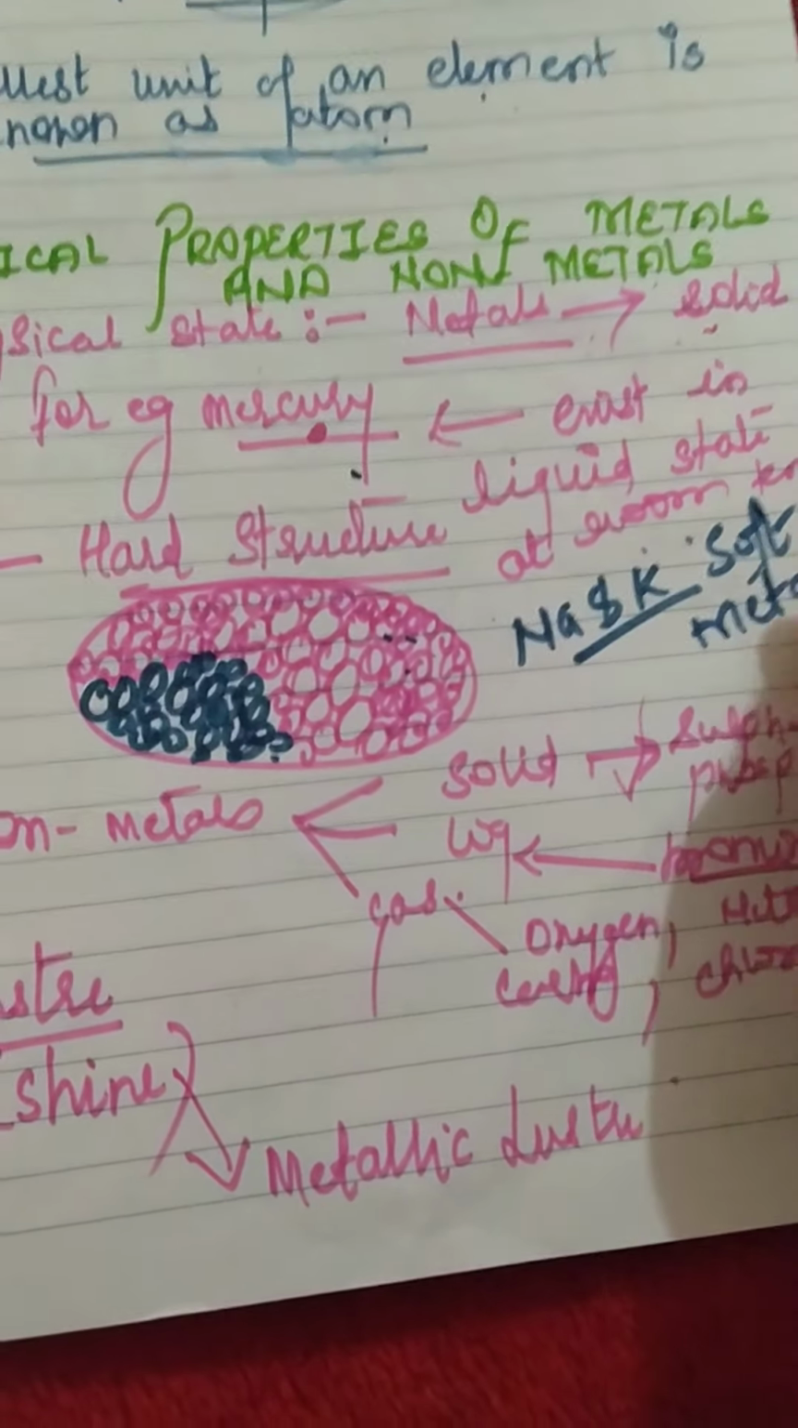The next one is the property that is sonority. Sonority means sound producing. We say that metals are sonorous in nature. When we say metals are sonorous in nature, the best example is your coins, when they fall on the ground they produce a large sound.